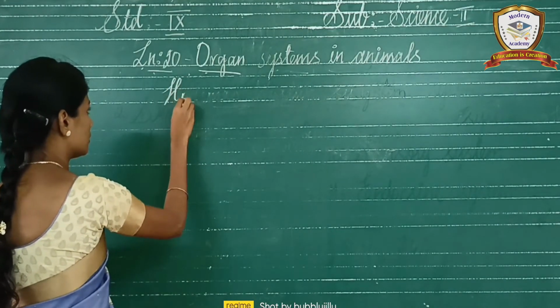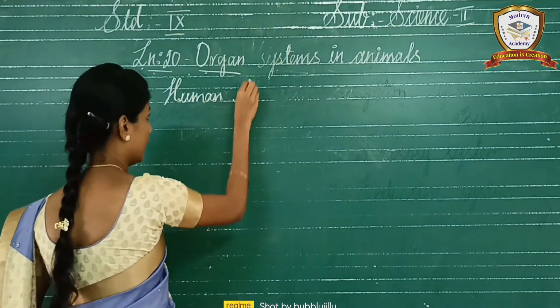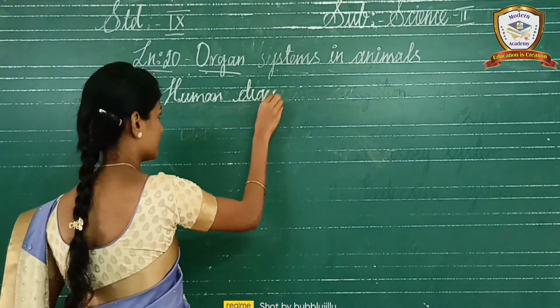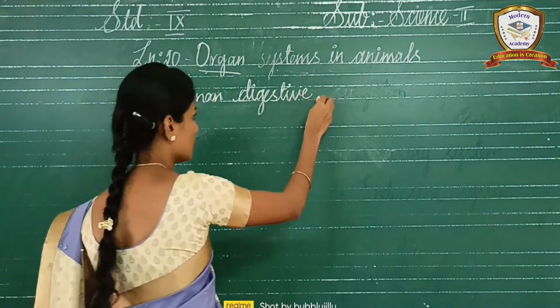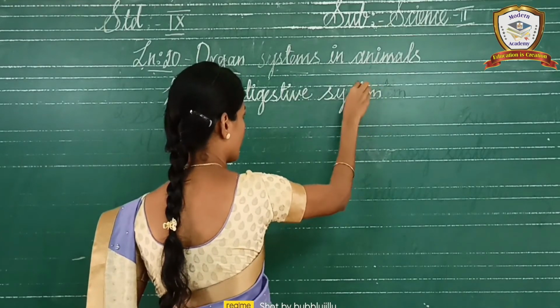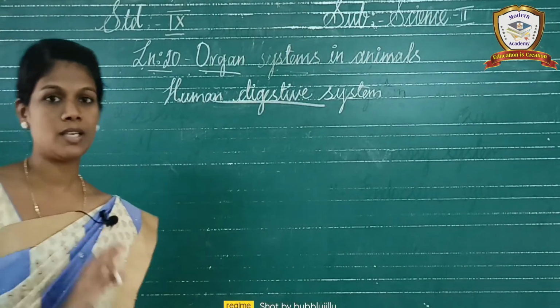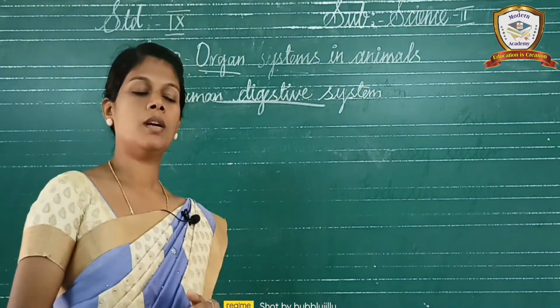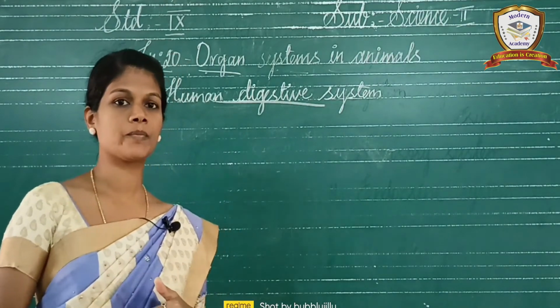Human digestive system. Okay, so what is happened in the digestive system? Nearly 70% we completed. Am I correct?